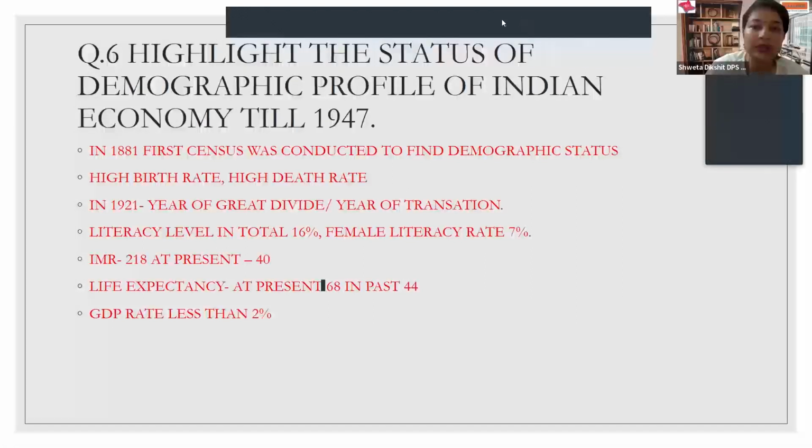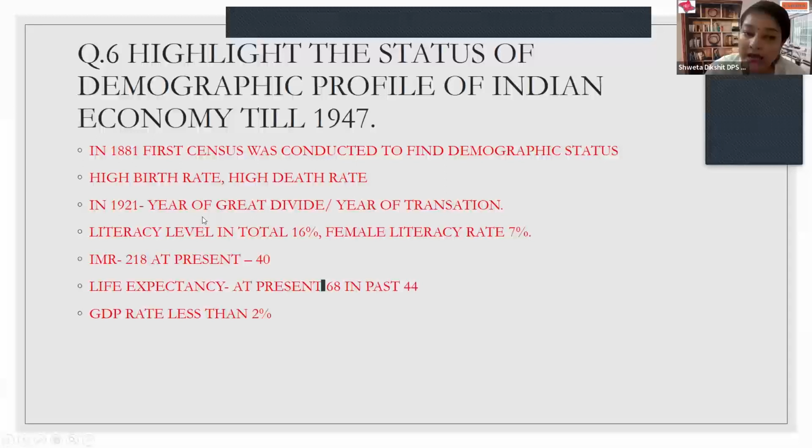Now, as there are so many one markers over here, I would like to use annotation. During the period 1881 to 1947, there was a record of high birth rate and high death rate. So we could see that because of the high birth rate and high death rate, which was recorded especially before 1921, this period is called the year of Great Divide. You can see over here, the cursor I'm putting, that's the year of Great Divide.